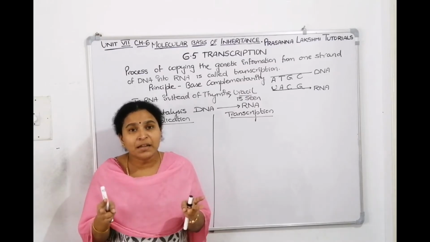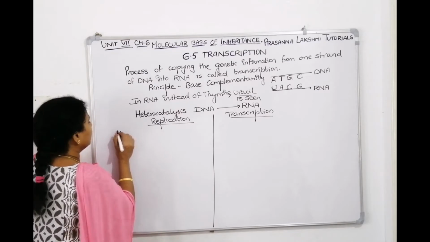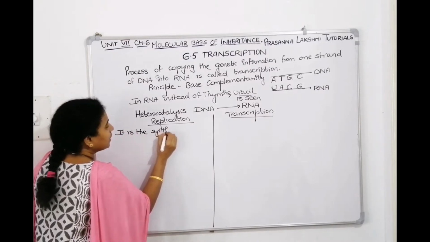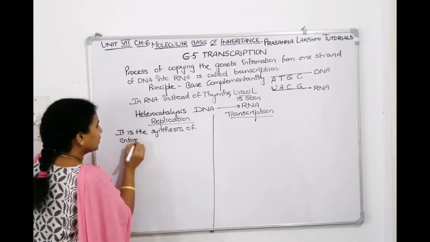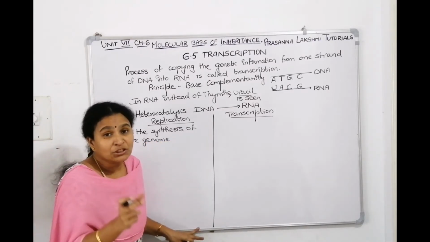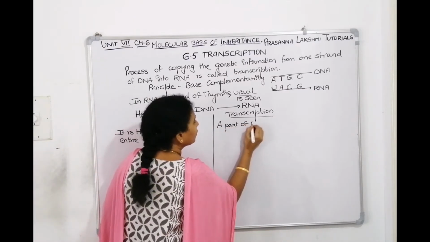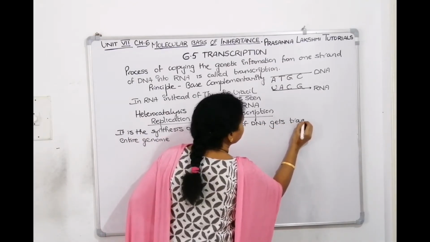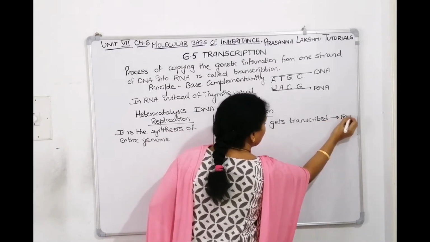Only a part of the DNA which codes for a protein is getting copied. Replication is the synthesis of the entire genome. Whereas in transcription, a part of DNA gets transcribed into RNA.